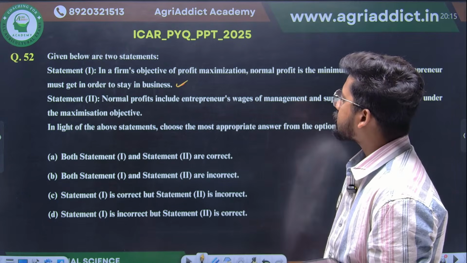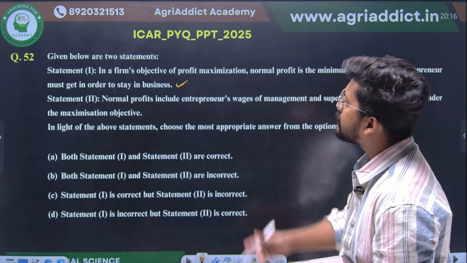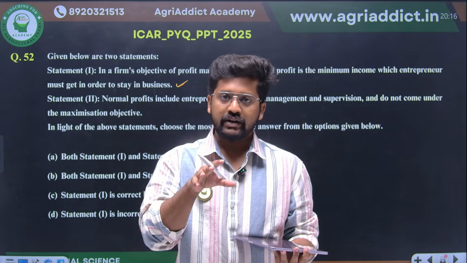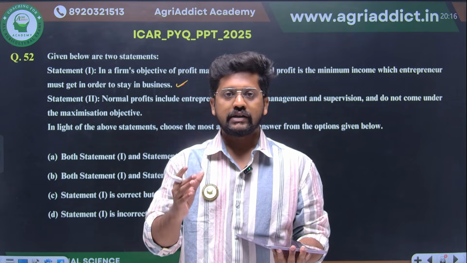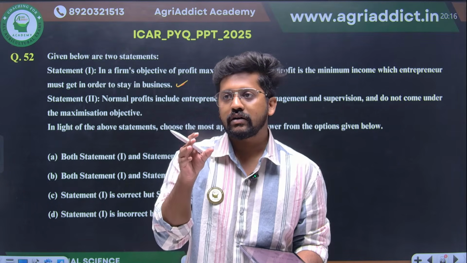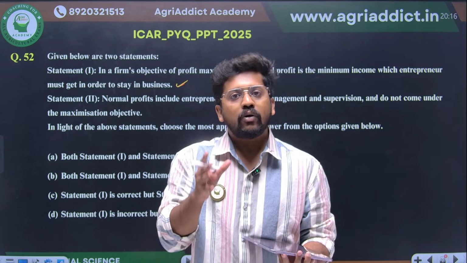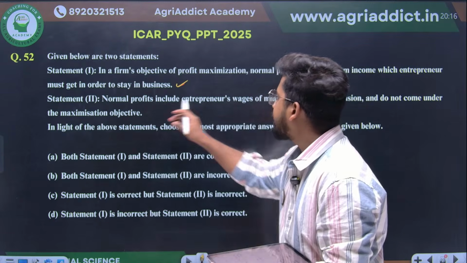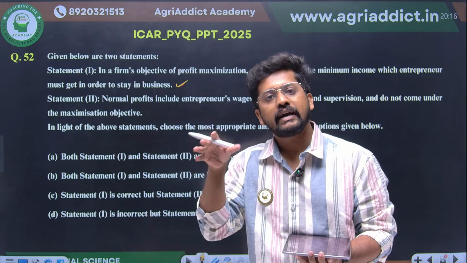What about statement 2? Normal profits include entrepreneurs' wages of management and supervision and do not come under the maximization objective. Obviously, if the normal profit maximizing point is at an output level of 10, then at the 10th unit of production you will have a particular cost, which may be a wage or the cost of raw material, and also some additional revenue for the 10th unit which gets marketed. So normal profit includes entrepreneurs' wages, management and supervision, because the one who is working should also get some reward.